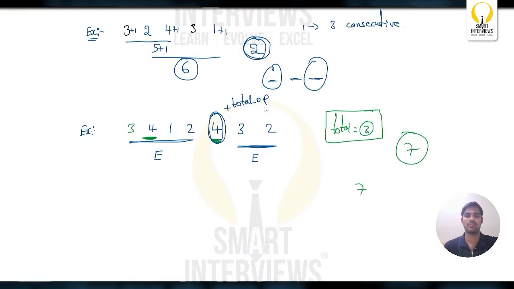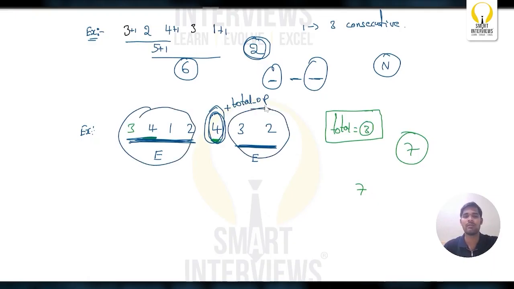That will be the maximum value. In the question, they already mentioned that the total number of elements will be odd. So when you choose this element, here it will be even, here it will be even.